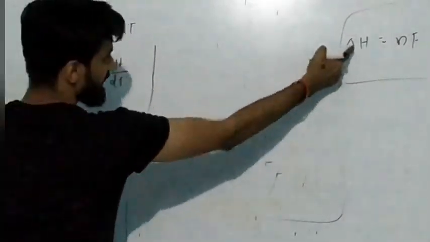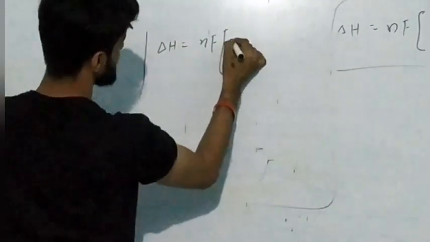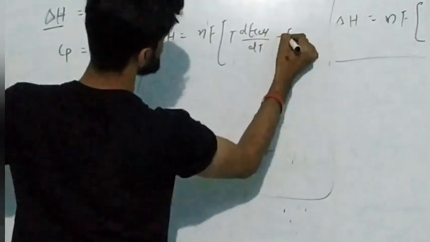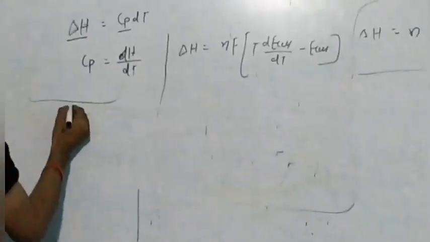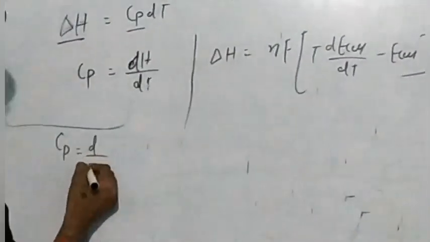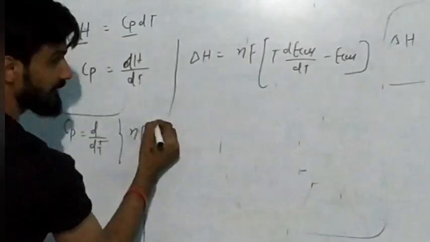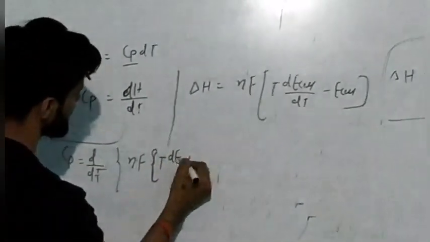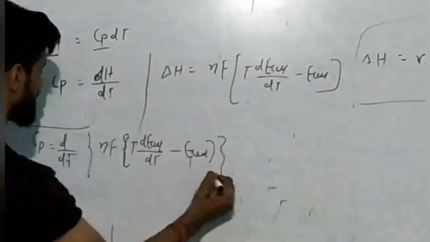And we have already defined the value of delta H: delta H is equal to nF [T dE cell upon dT minus E cell]. If you substitute this here, then Cp is equal to d by dT of nF [T dE cell by dT minus E cell]. This formula becomes like that.